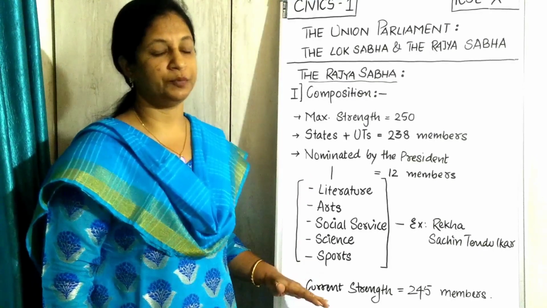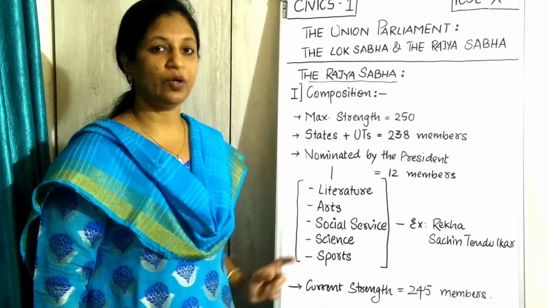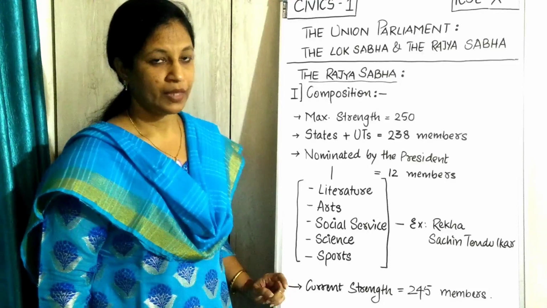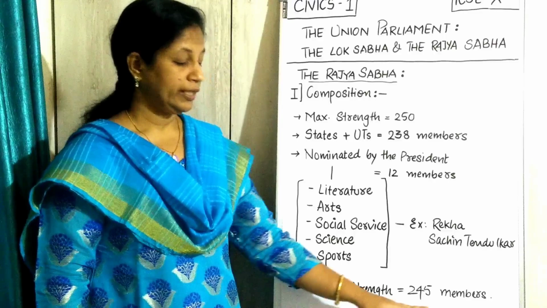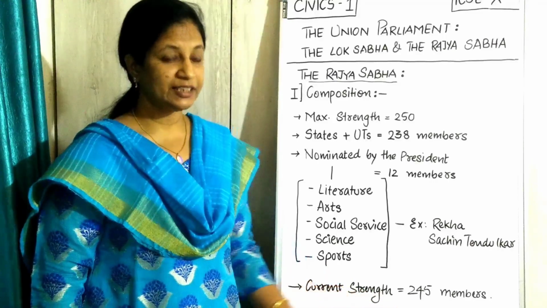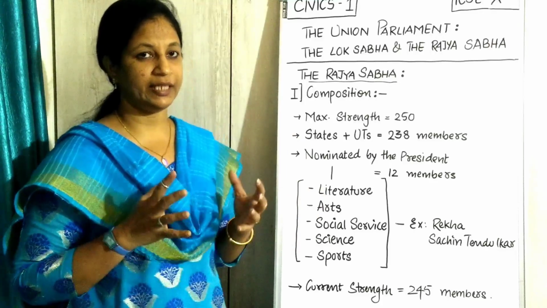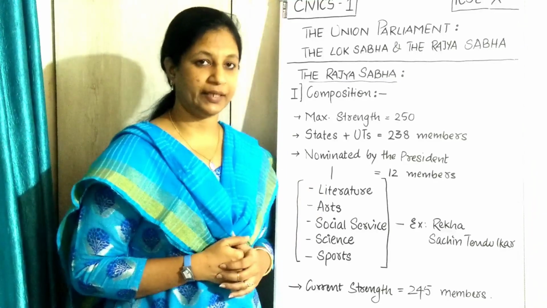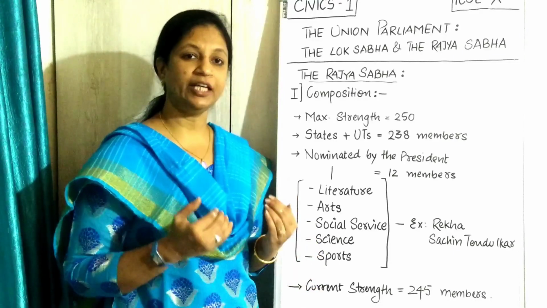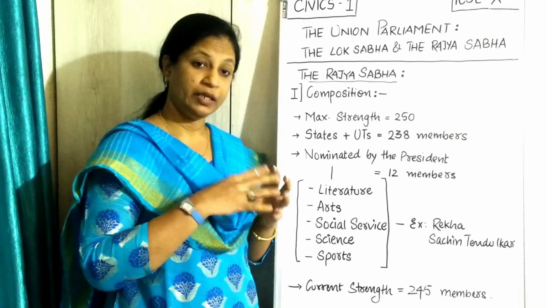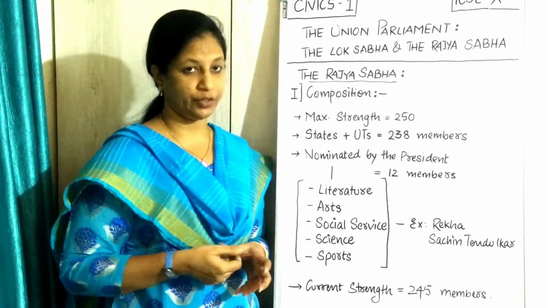So this provision has been provided that the president will be nominating the 12 members, and they will belong to various professions. And the final one I said, at present हमारे पास कितने लोग हैं, और ये है 245, and this is based on the population, the ratio we are counting, the 28 states and the 8 union territories. We are counting the ratio of the population and we are sending those people there. If the population is increasing, the number for each state also can increase.